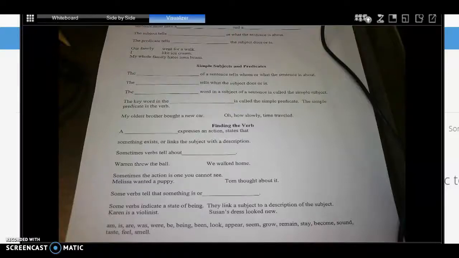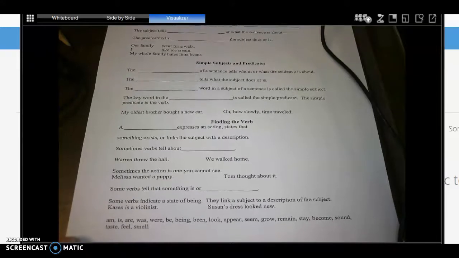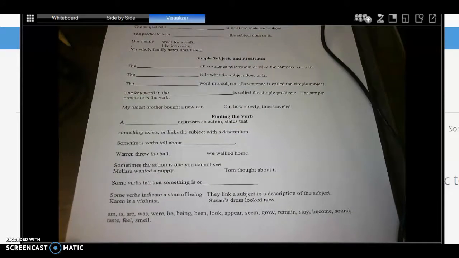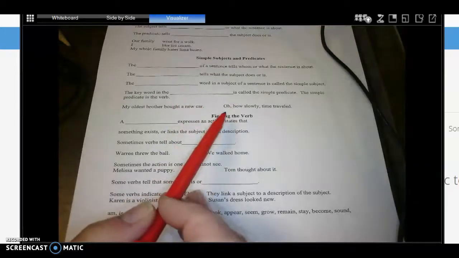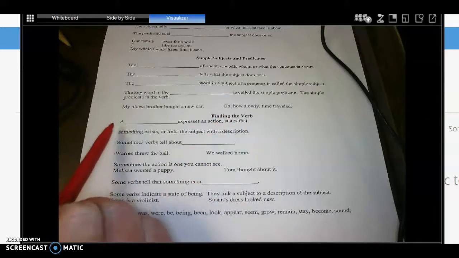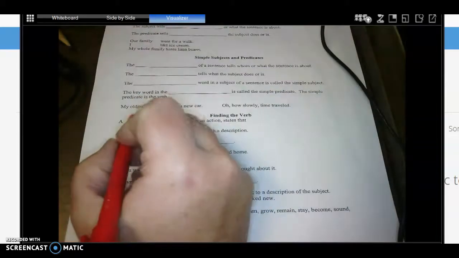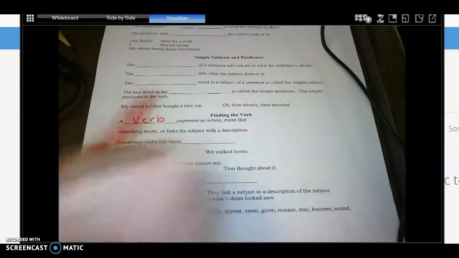All right, so you want to make sure you get out your grammar notes that we've been using in class, and you get those pulled up. And we're going to fill in the blanks, just like we would when we were in class. So we're going to talk about finding the verb. It should be the third section in grammar notes. It says, and you should write verb in there.